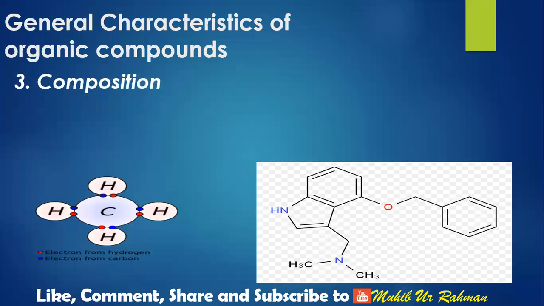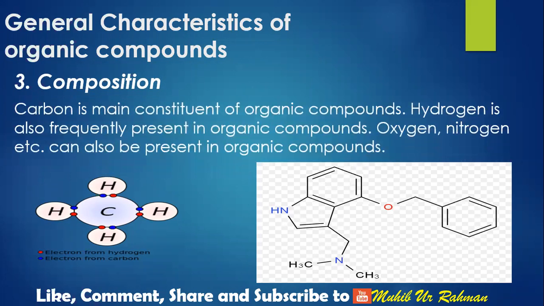The third one is composition. As we have studied in the definition, carbon is the main constituent of organic compounds. Hydrogen is also frequently present. Oxygen, nitrogen, and other atoms can also be present. So the basic composition of organic compounds is the presence of carbon and hydrogen, and some may also have oxygen, nitrogen, etc. Like this huge organic compound molecule, where each corner shows carbon and hydrogen, and it also contains nitrogen, oxygen, etc.